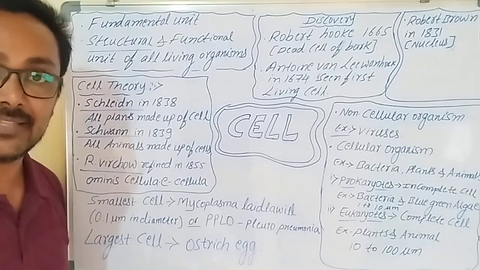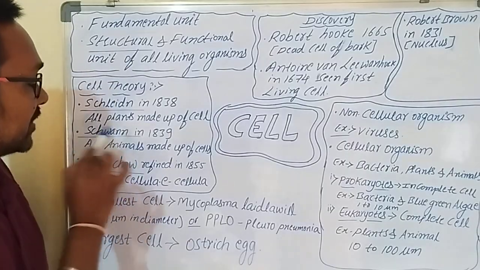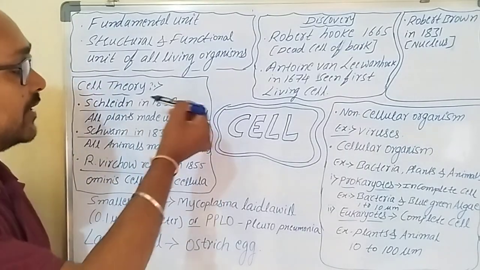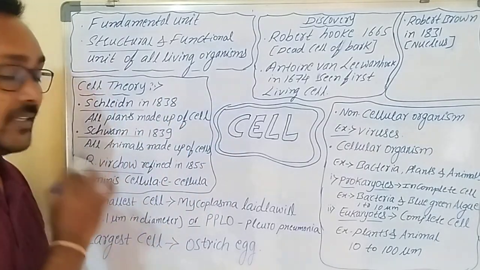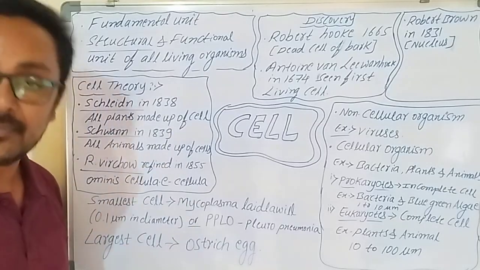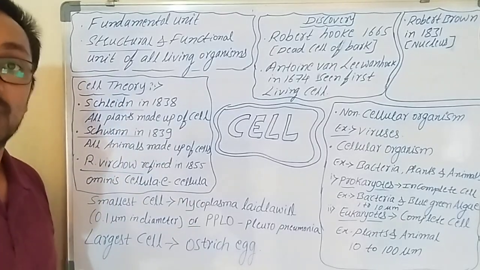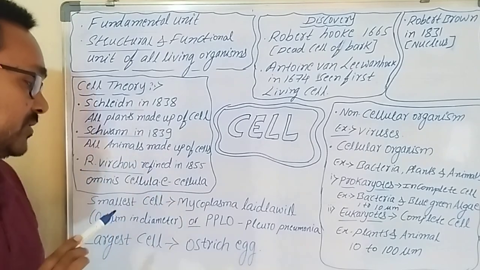That is his cell theory. And Schwann, the next year, in 1839, said all animals are made up of cells. So he spoke about plants, and he spoke about animals.